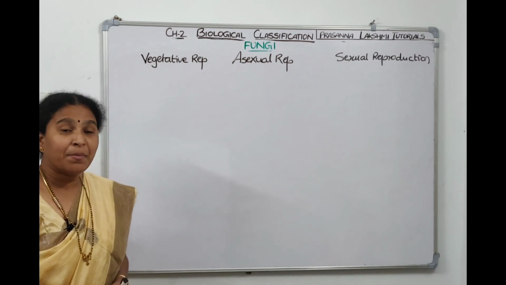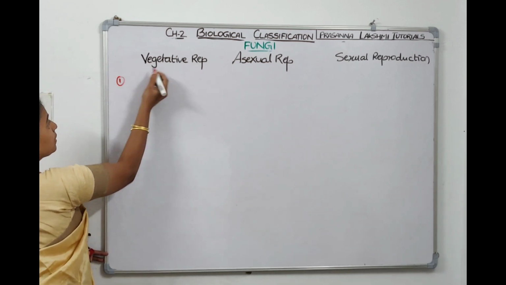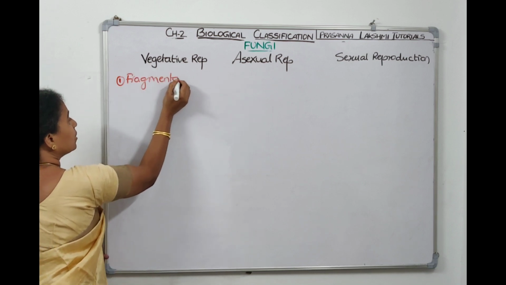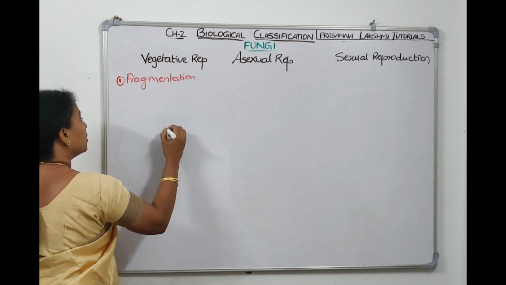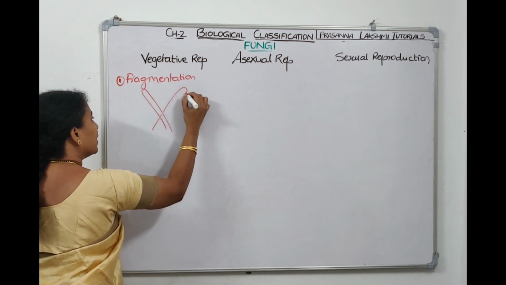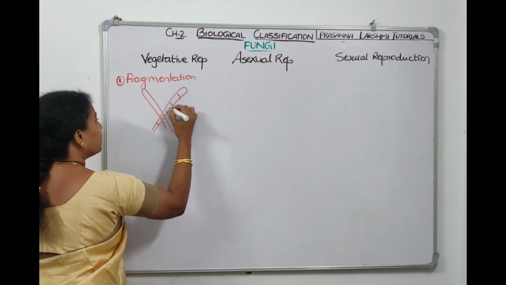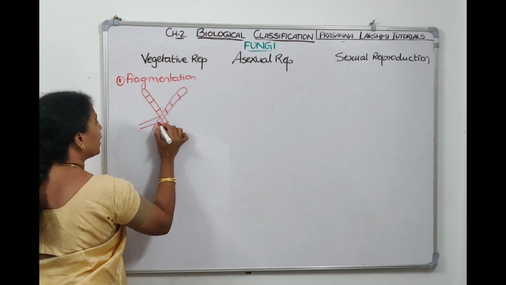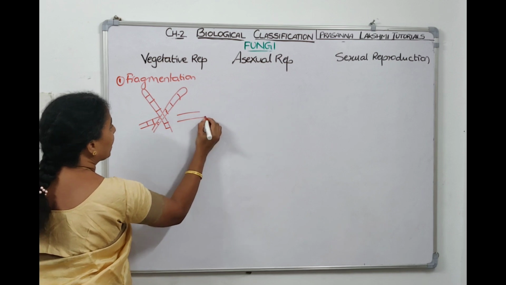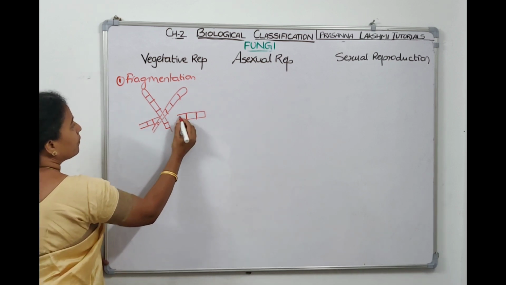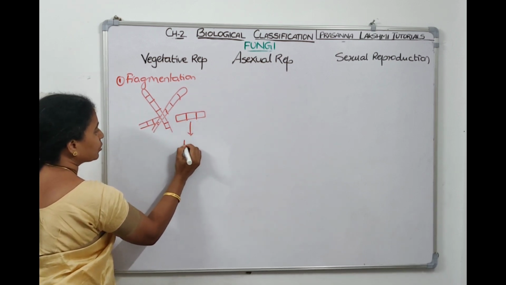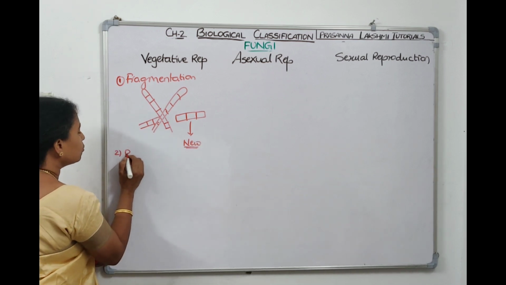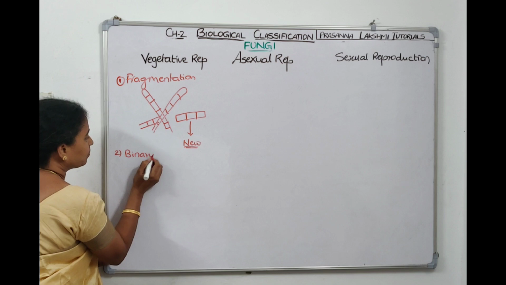Vegetative reproduction can be by fragmentation. The first method under vegetative reproduction is fragmentation. In fragmentation, this is the fungal hyphae, which is long and filamentous like this. If the hyphae is broken, see this part of the fungal hyphae is broken, when the part breaks off, it establishes into a new individual. This is called fragmentation.